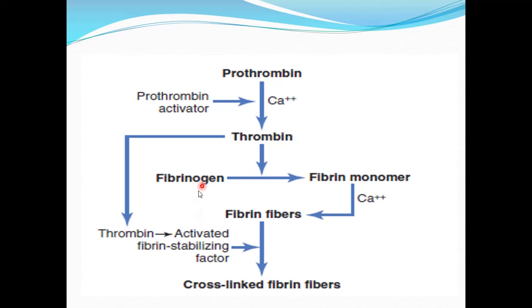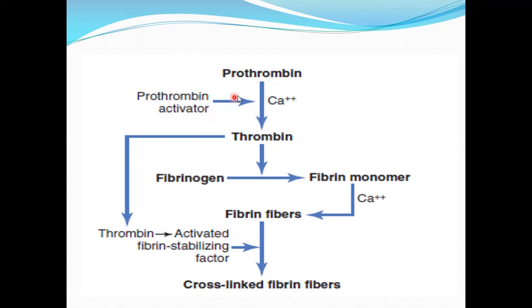Now this flow chart shows us the final common path after the prothrombin activator is formed, for the formation of a blood clot. Initially we talked about the two pathways, the extrinsic and intrinsic pathway. Both pathways end up in the formation of prothrombin activator. And after the prothrombin activator is formed, this is the common path to both the cascades of clotting reactions.